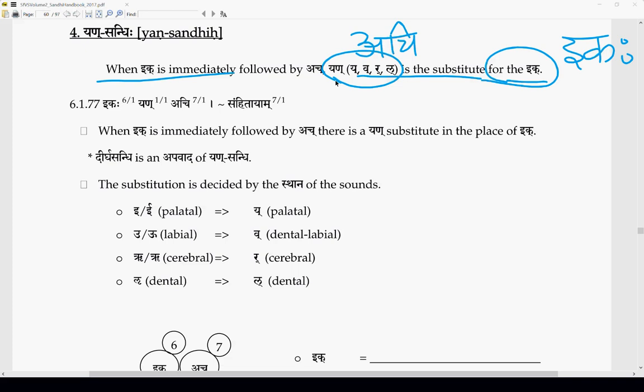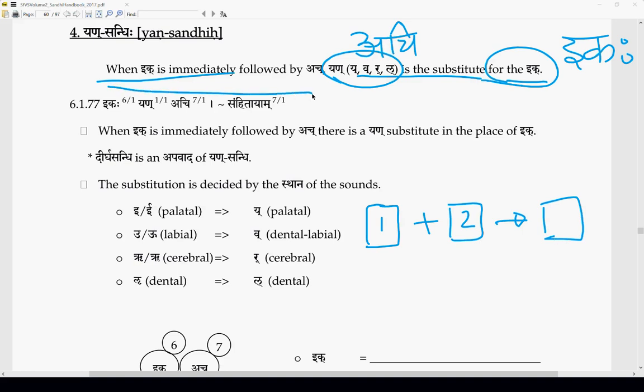So basically in swara sandhi or any sandhi, what happens? There is a purva varna and there is a paravarna, and this will result into something. Now what is happening here?